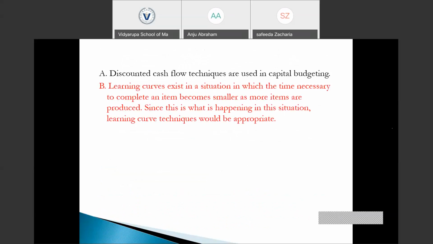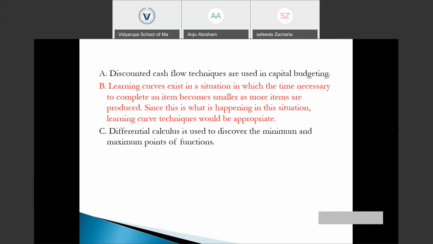So the explanation is provided below. The discounted cash flow technique is used in capital budgeting. The learning curve model only exists when more and more units are produced. This experience would be gained as a result, and the time required to produce each unit will be decreasing.